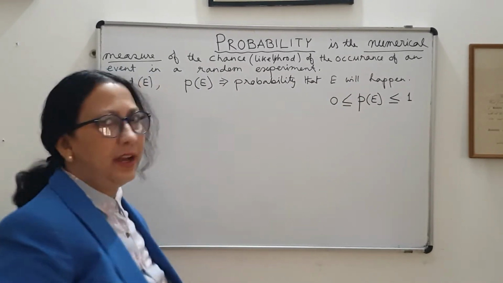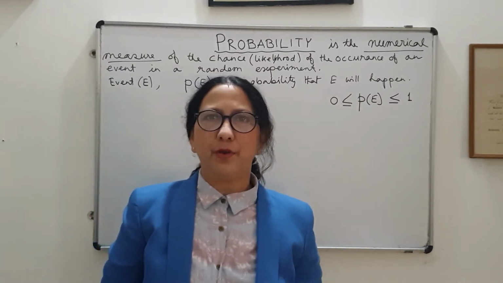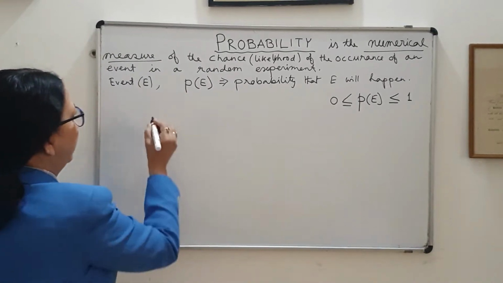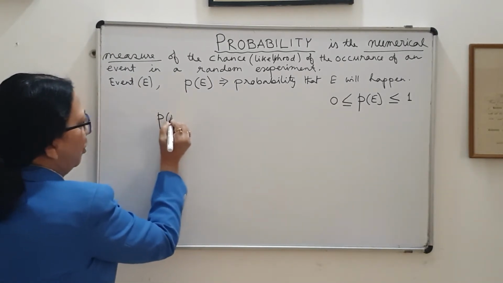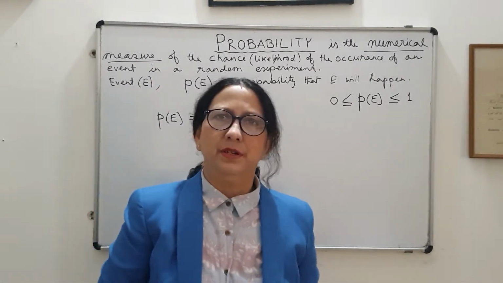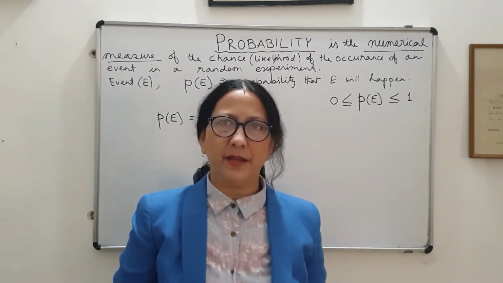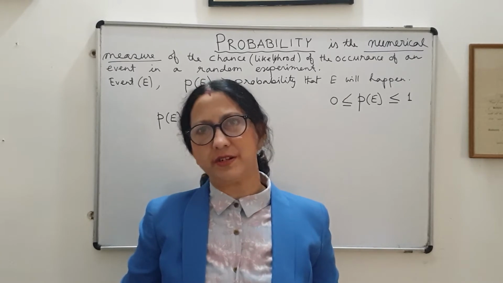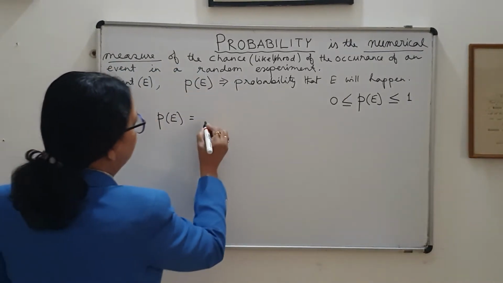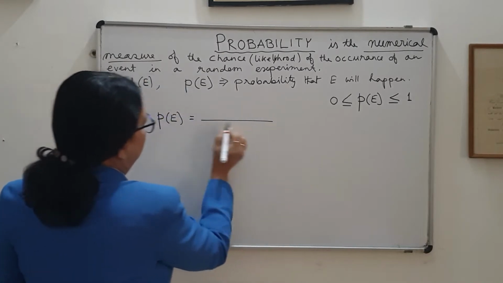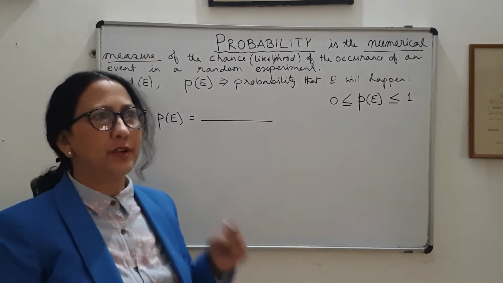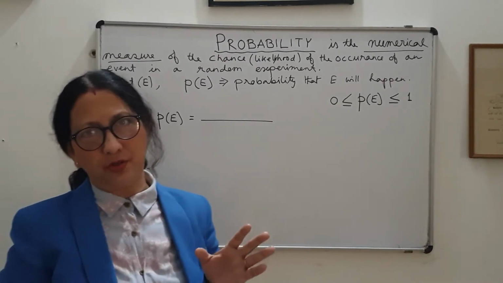Now, in ninth class, how have we defined the probability? We defined the probability of an event in this way. You performed the random experiment a number of times, and each experiment was known as a trial. When you are performing the trials, you note down how many times the event has occurred.